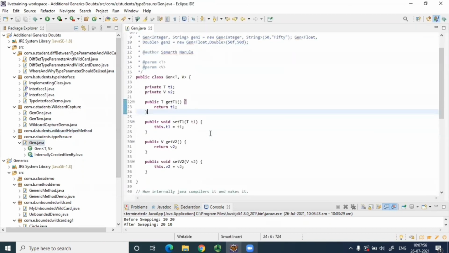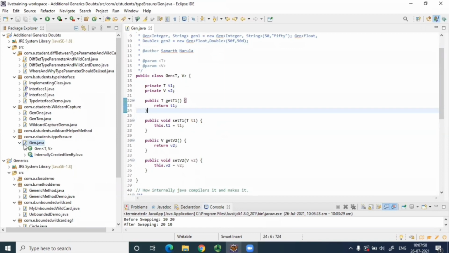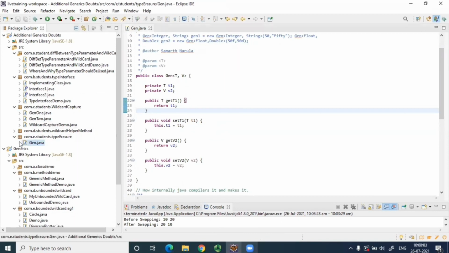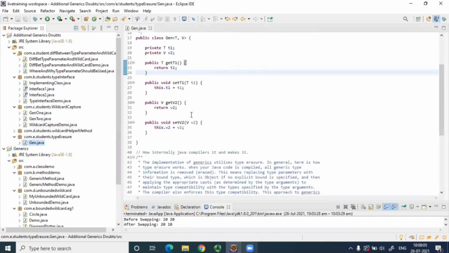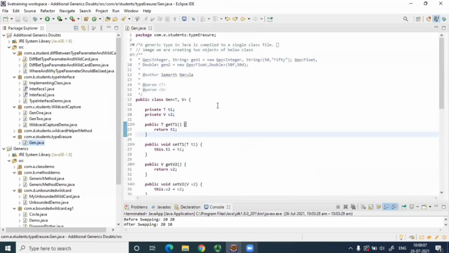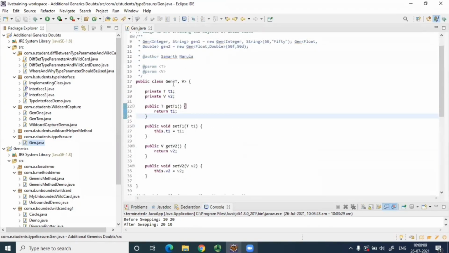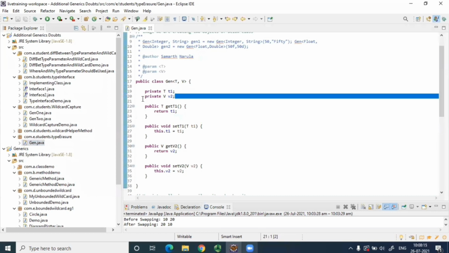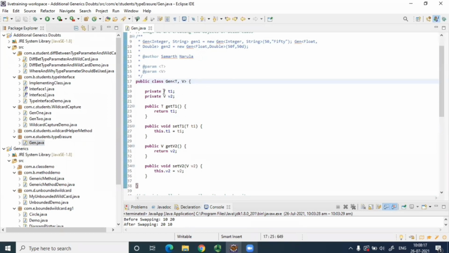Okay. So here what we have done is we have this Gen class which has two different type parameters. This can be one type, this can be another type, right? So this T can be String, this can be Integer.